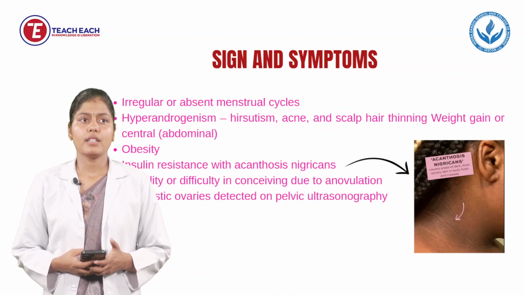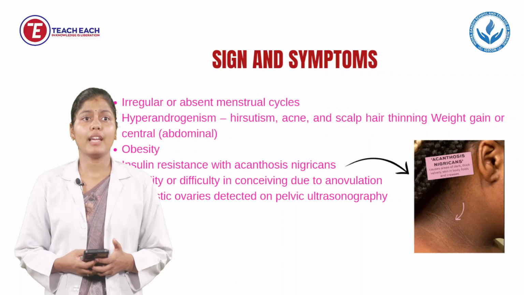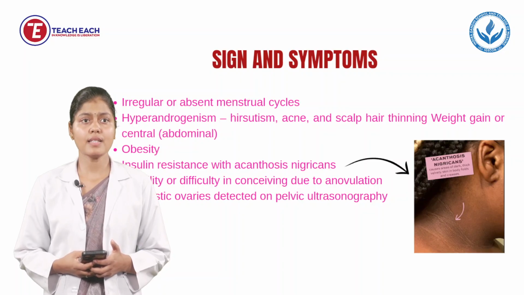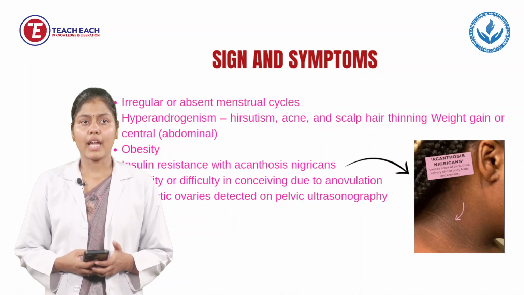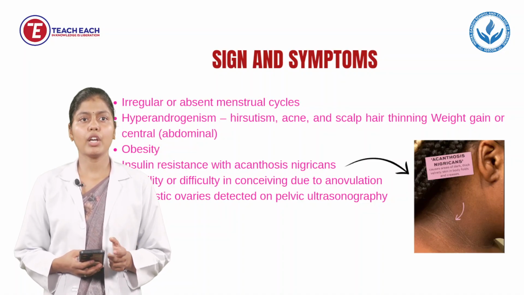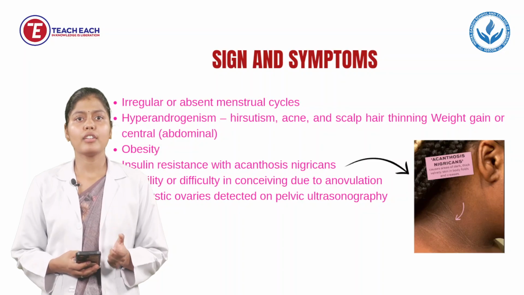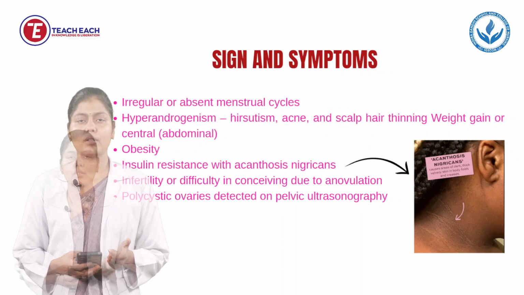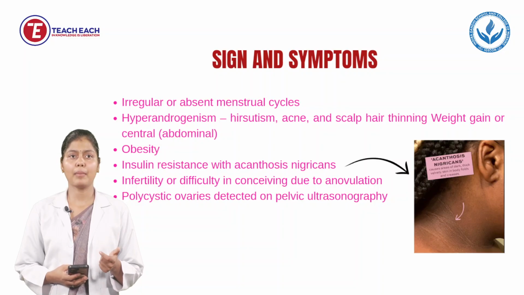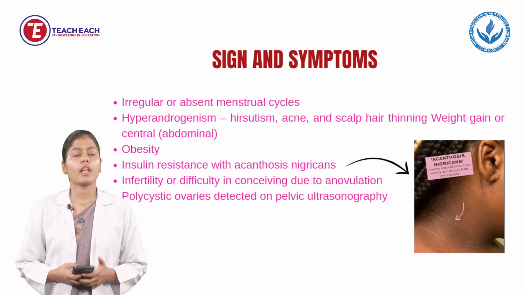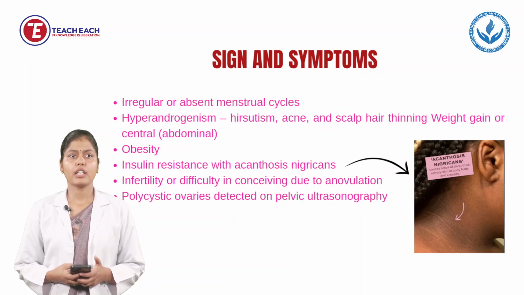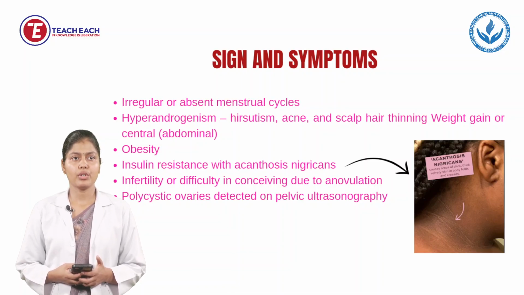Next is obesity, insulin resistance with acanthosis nigricans. What do you mean by acanthosis? It means velvety or patchy discoloration of the skin will be seen at the back of the neck and armpit area. Next is infertility or difficulty in conceiving due to anovulation.